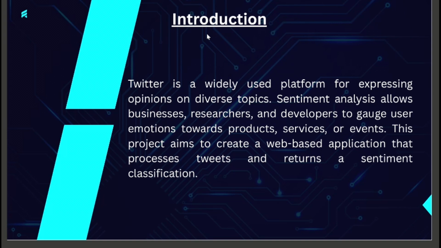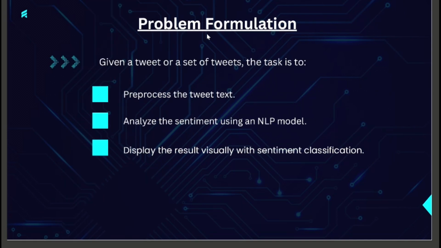Now, problem formulation. The challenge we focused on was: given one or more tweets, we wanted to pre-process and clean the text, analyze sentiments using an NLP model, and then display the result clearly in a visual format.